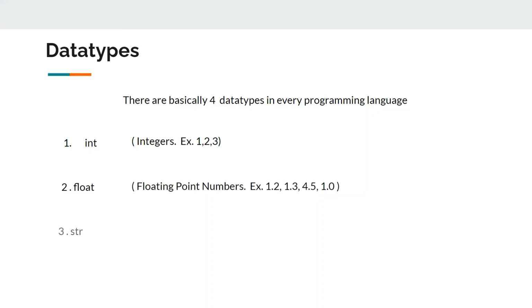Then we have strings. Strings are basically a collection of characters, just like I have given in an example, Python. These are all separate characters. They are combined together to form a word. So any word that you can form with the help of characters is a string. And next, at last, we have Boolean values. There are basically only 2 Boolean values, true and false. This is all about data types.